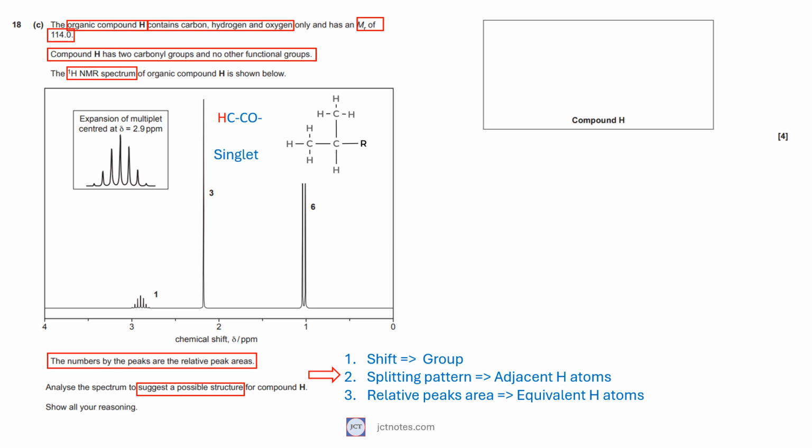Second, splitting pattern. It is a singlet. This means that the carbon of this hydrogen is going to be attached to a carbon with no hydrogens attached to it. Third, relative peak area is 3. This means that there are 3 hydrogens under the same environment. We can consider that the structure is going to be H3CCOR.